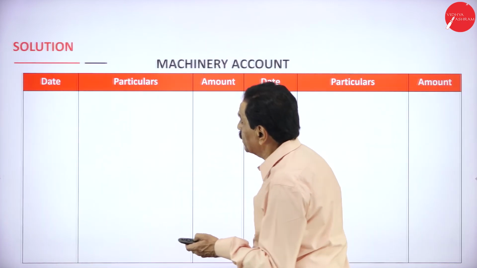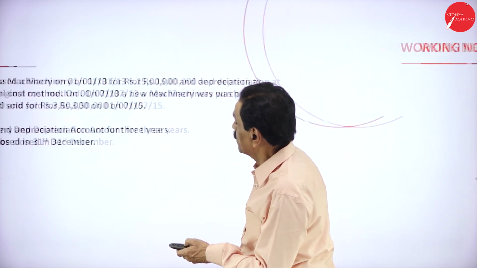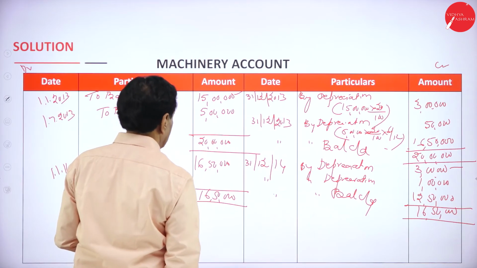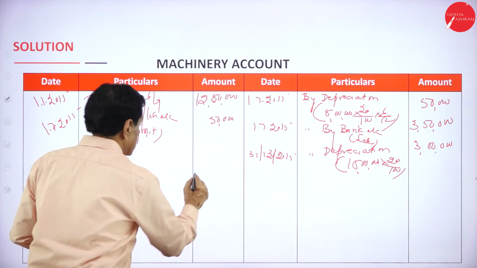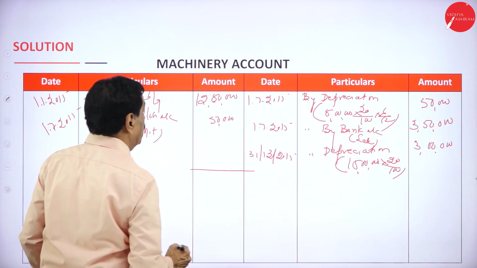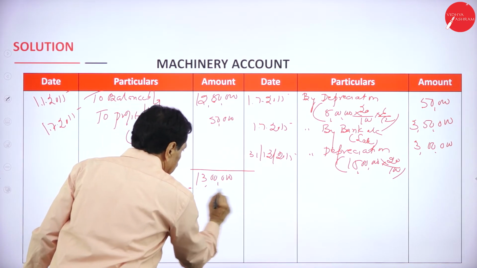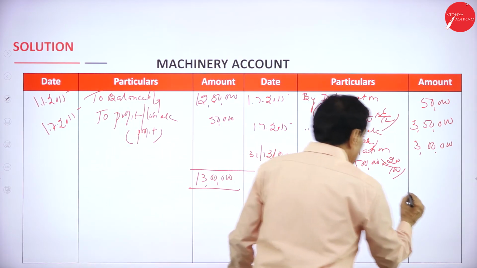No machinery is purchased that year, 5 lakh sold, that's all. Add the figure. This 12,50,000 plus 50,000 is 13 lakh.